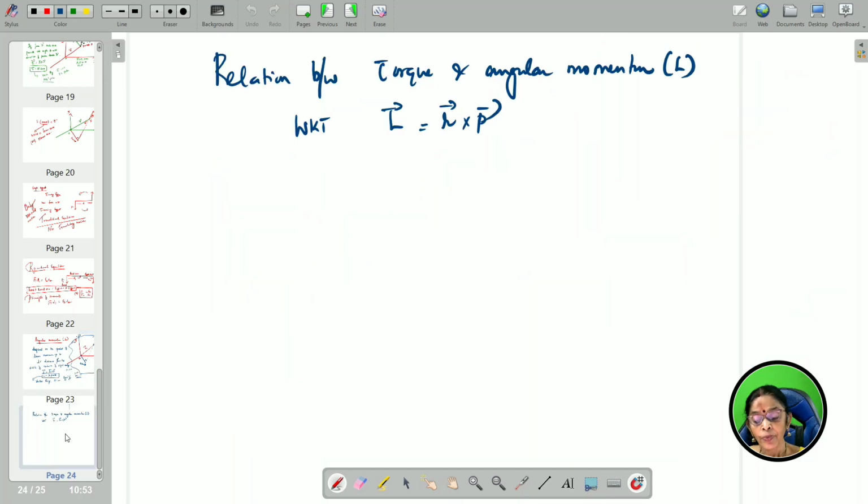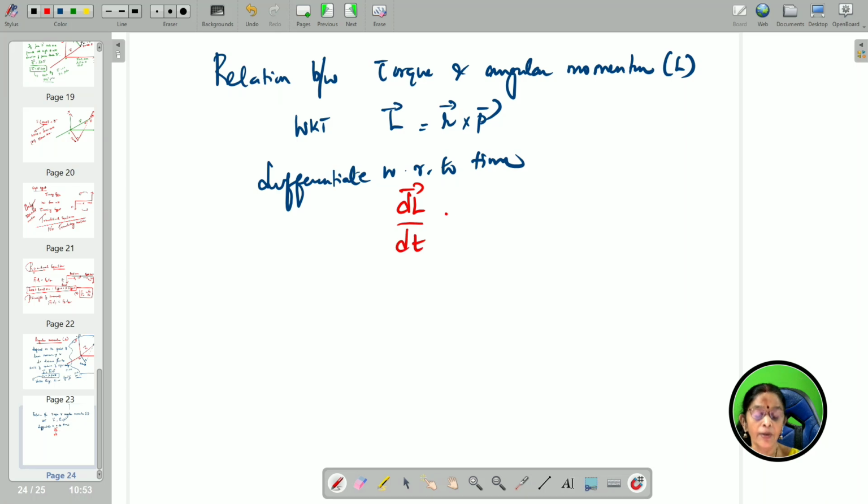So, now the relation between torque and angular momentum: differentiate with respect to time. When you differentiate with respect to time, what do you get? dL vector by dt is equal to, differentiate r cross p with respect to time, one after the other.